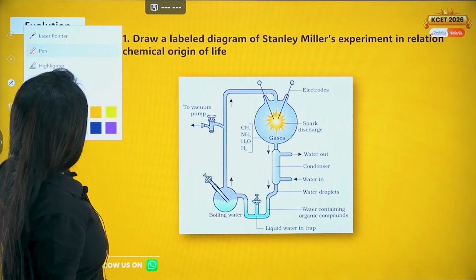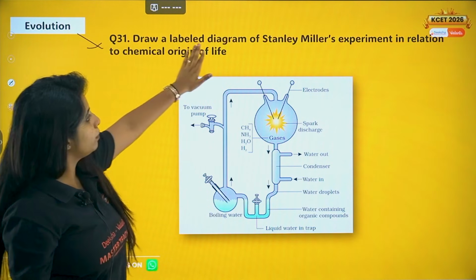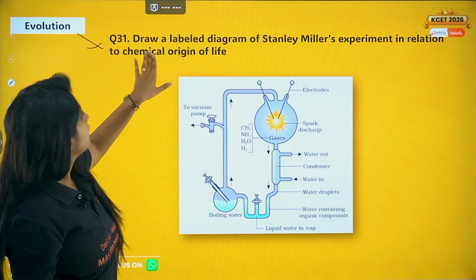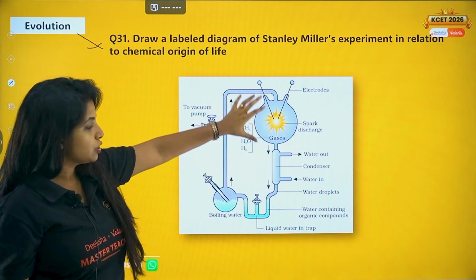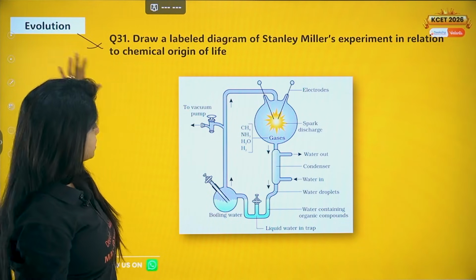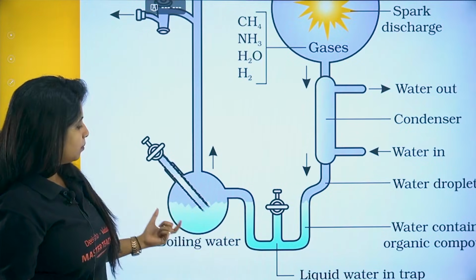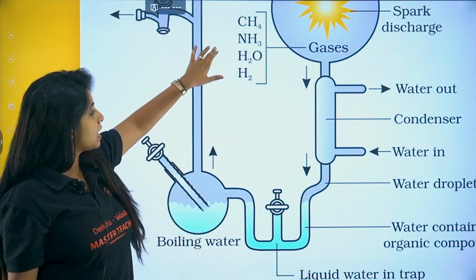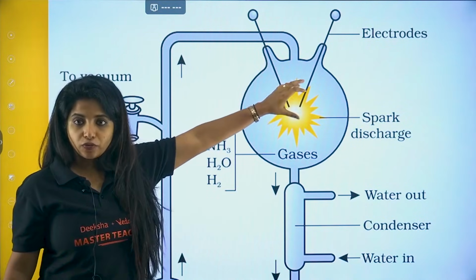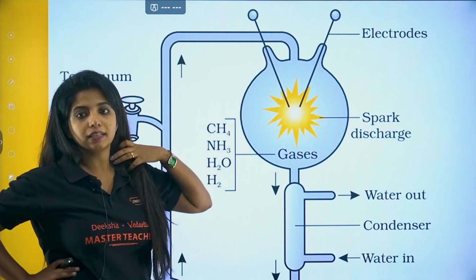Now 31st question, this is related to evolution. Draw a labelled diagram of Stanley Miller's experiment in relation to the chemical origin of life. So this is the experiment which was done by Stanley Miller. Over here you can see boiling water is there. This basically sends out vapor, because vapor was there in the early atmosphere.